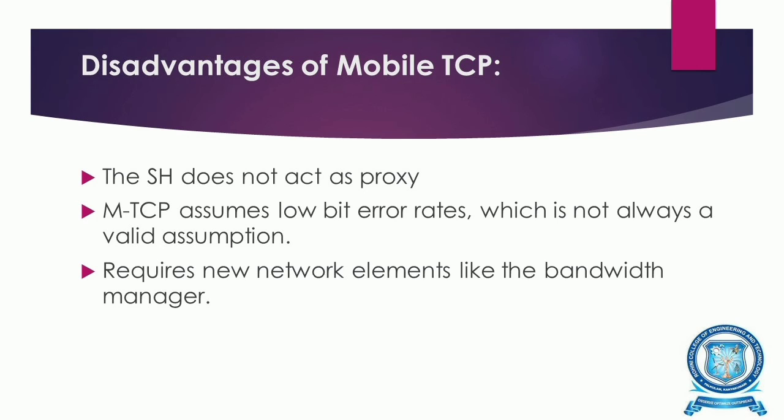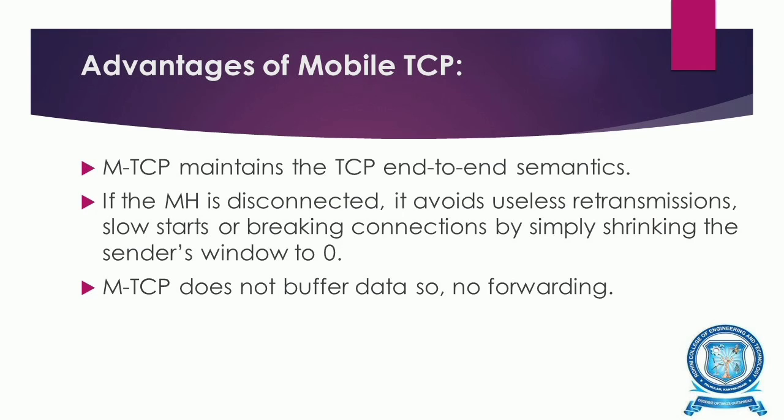So considering the advantages of mobile TCP, the MTCP maintains the TCP end-to-end semantics. If the mobile host is disconnected, it avoids the useless retransmissions, slow starts, or breaking connections by simply shrinking the sender's window to 0. The MTCP does not buffer the data, so no forwarding happens. So these are all the advantages of the mobile TCP.